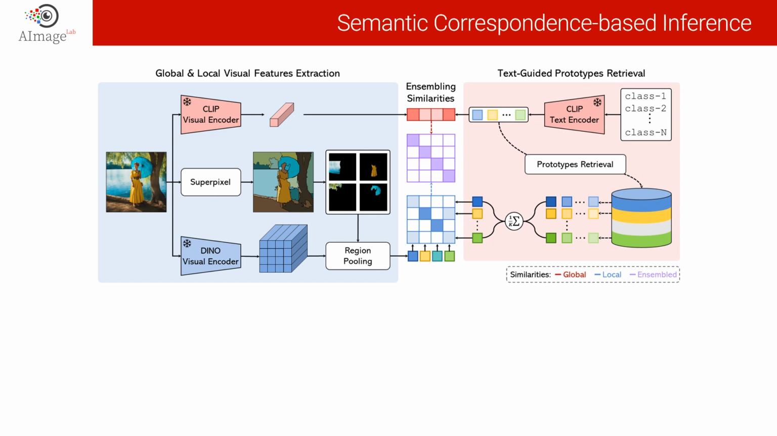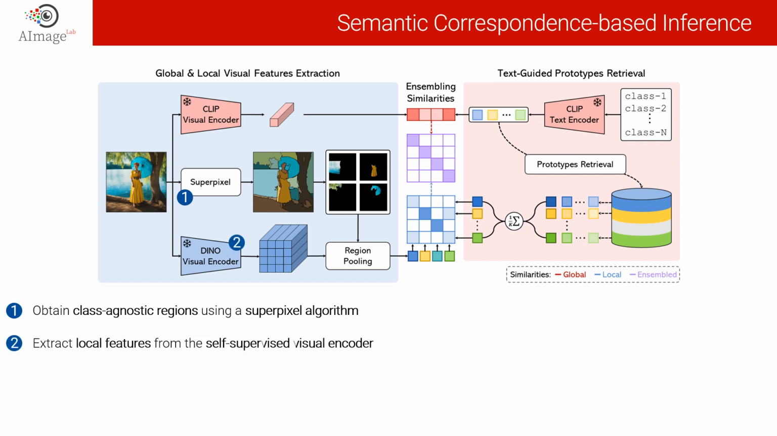In this slide, we are going to see the semantic correspondence-based inference. The inputs to the model are the image of the woman on the left and a set of n categories on the right. So first, let's see the global and local visual features extraction, that is the blue step on the left. First, we obtain class-agnostic regions using a superpixel algorithm.